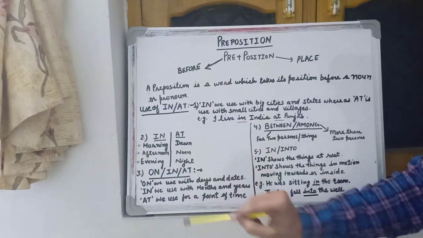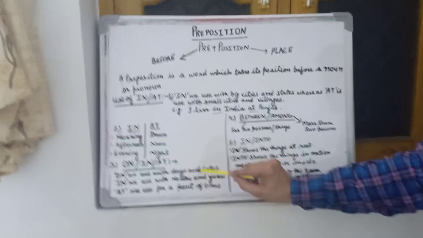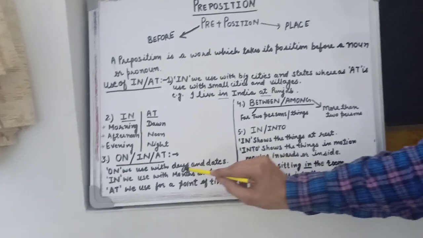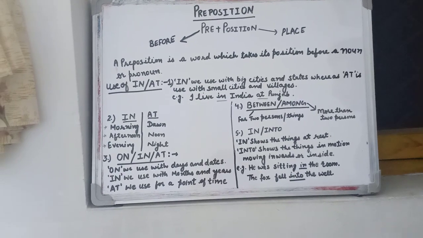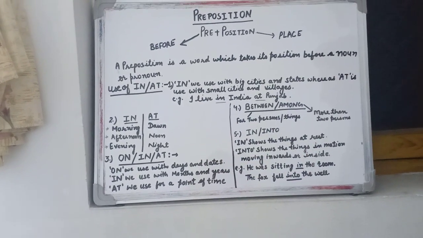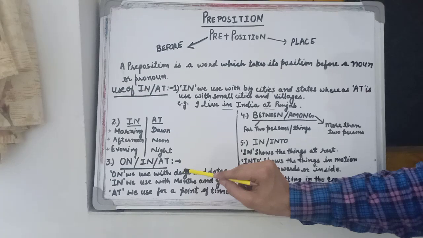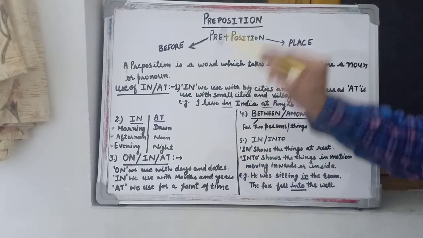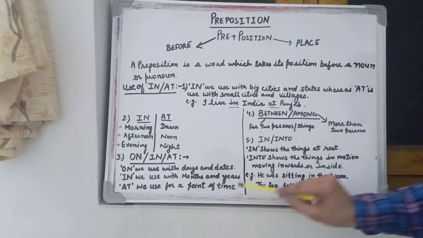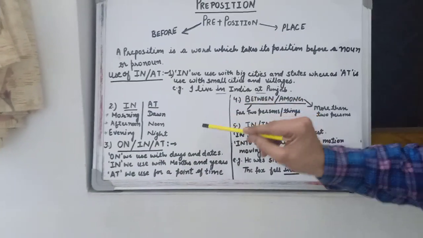Next, third, is the use of on, in, at. On we use with days and dates: on Monday, on Tuesday, on 15th August 1947 we got our freedom. In we use with months and years: in the month of July, in July, in 2019, in 1947. At we use for a point of time. So in this way we have to use on, in and at.